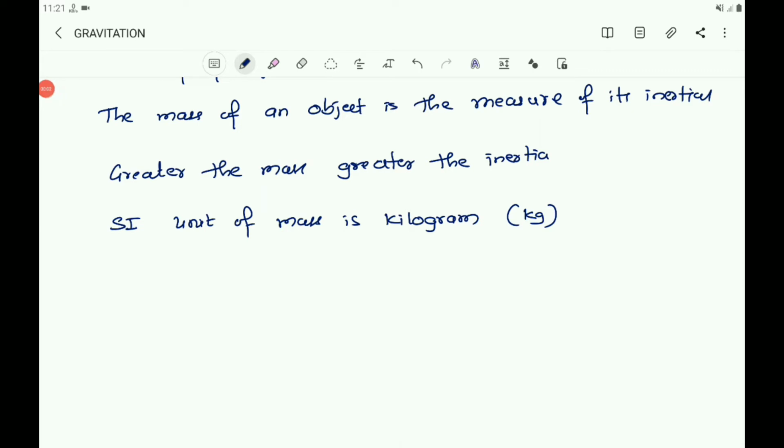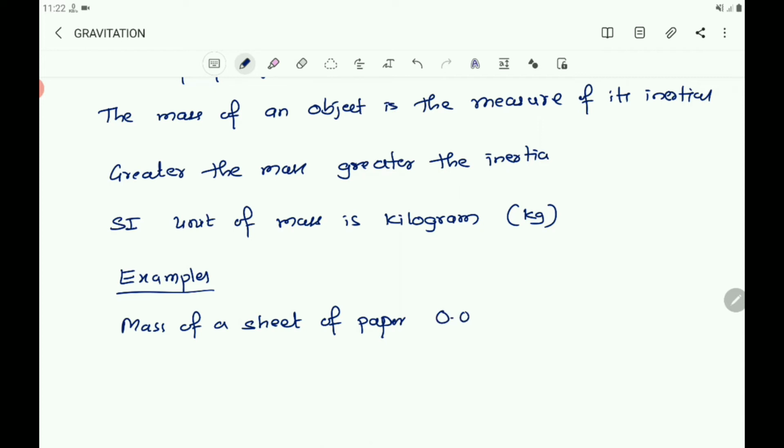Now let us take some examples of mass in our everyday objects. Examples: mass of a sheet of paper, 0.0045 kg.